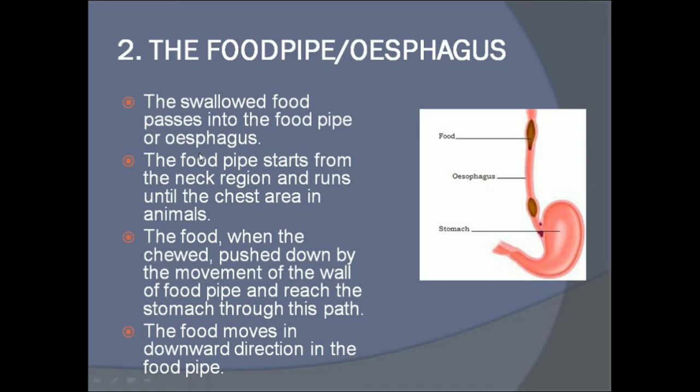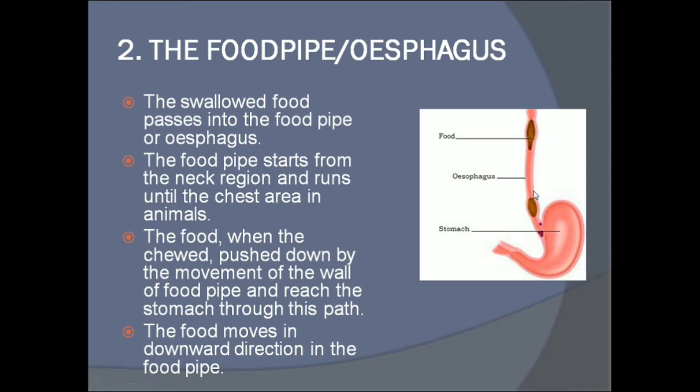The chewed food is pushed down by the movement of the wall of the food pipe and reaches the stomach through this path. After the food has been chewed and swallowed into the food pipe, it is pushed by the movement of the wall of the food pipe, and from the food pipe it reaches the stomach through this path. The food moves in a downward direction in the food pipe. We know that the food is moving in the downward direction, right? So it moves downward in this food pipe.